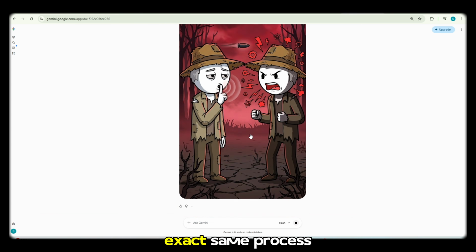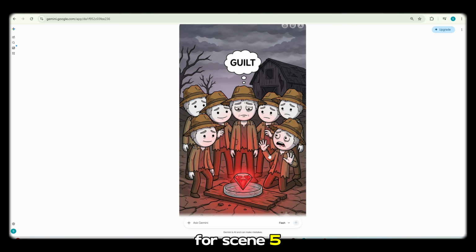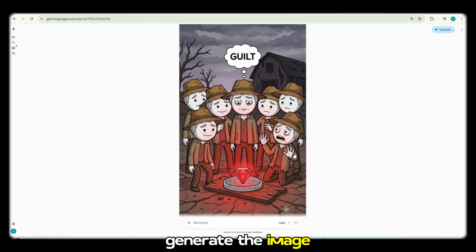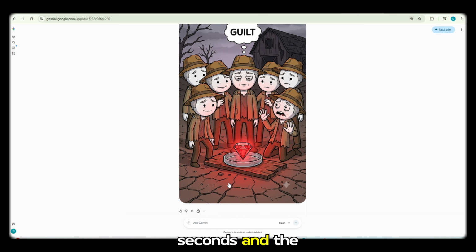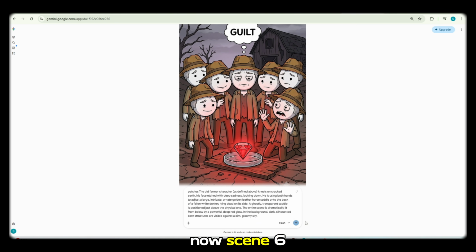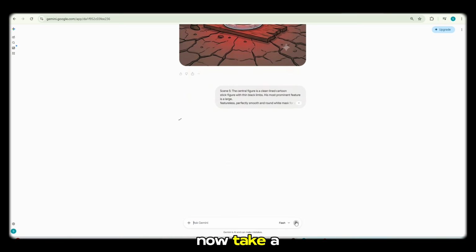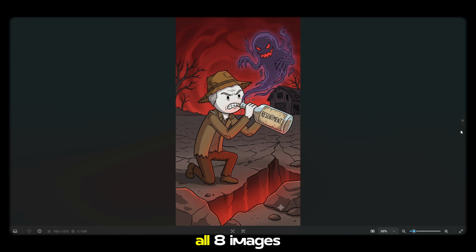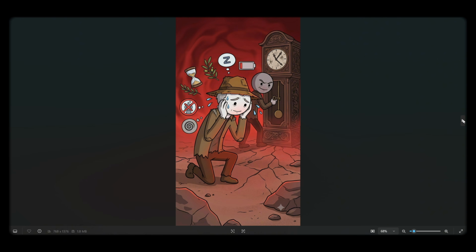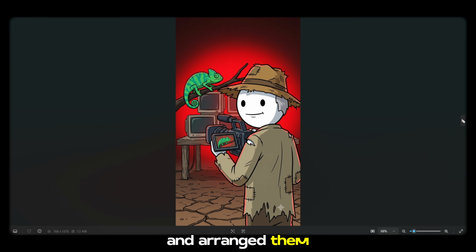I repeat the exact same process for scene 5. Paste the prompt, generate the image, wait a few seconds, and the result is ready. Now scene 6 to 8 one by one using the same method. Now take a look at the final results. All 8 images are complete. I've downloaded them and arranged them in order.